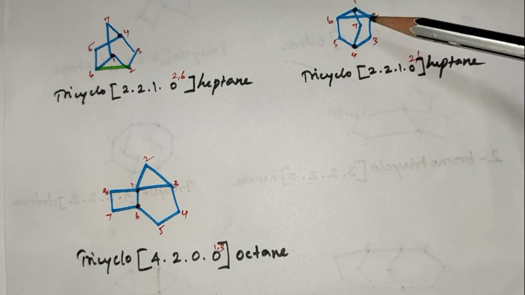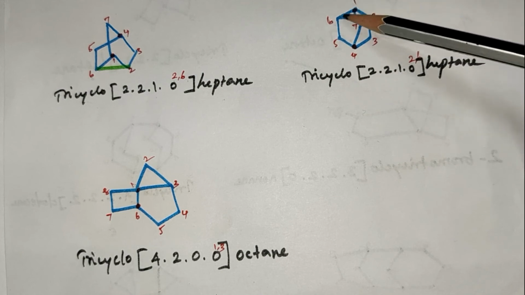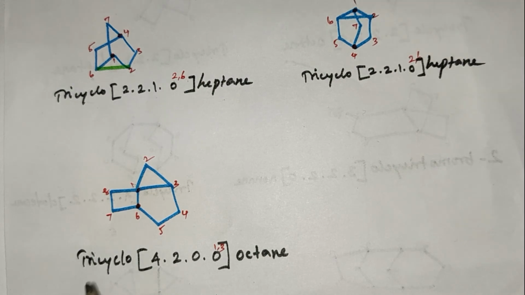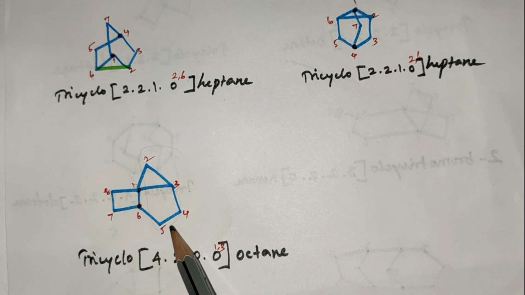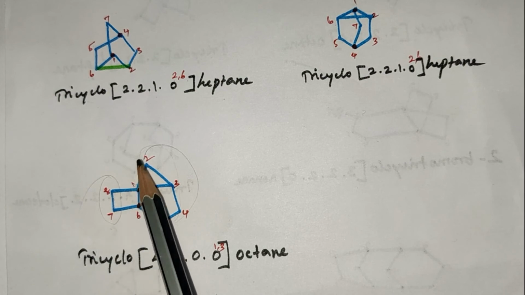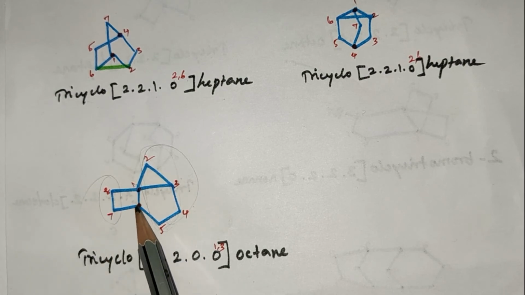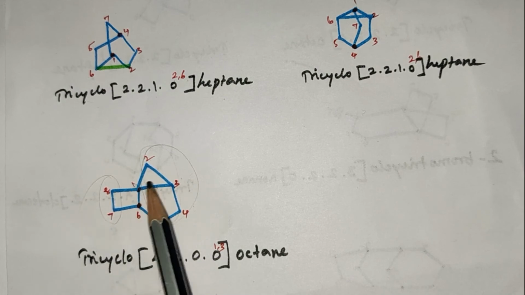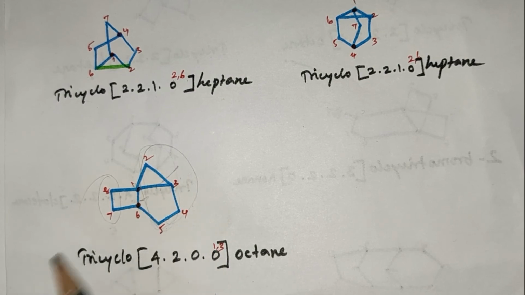Tricyclo 2, 2, 1, 0, 0, 2 and 6. It is a sub bridge. In this compound, it is a main bridge. It is the longest chain. It is the lowest chain. The number is written from 1, 2, 3, 4, 5, 6, 7, 8. 8 is the octane. 4, 2, 0, 0, 1, 3 octane. It is a sub bridge. It is a main bridge.